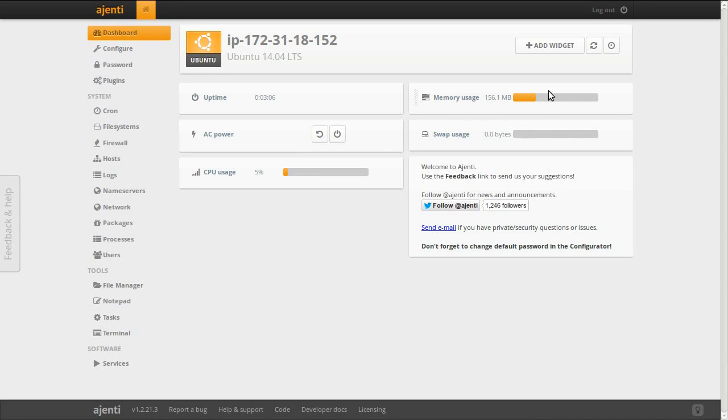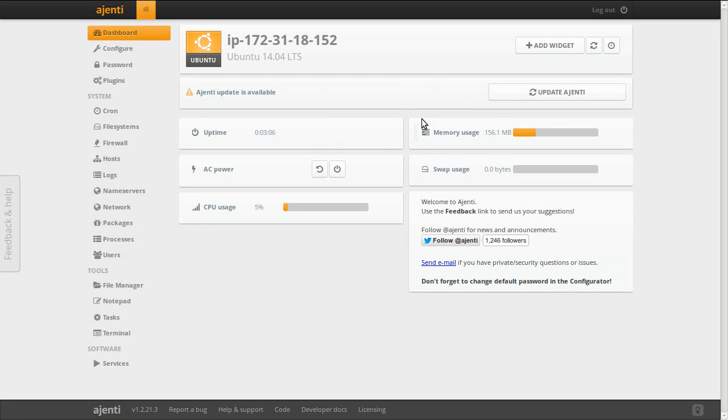We will have to keep an eye on our memory usage. We're using a low specs instance, which is within the free tier of Amazon Web Services, so you can replicate everything we're doing in this lesson without going into any paid services from Amazon Web Services.